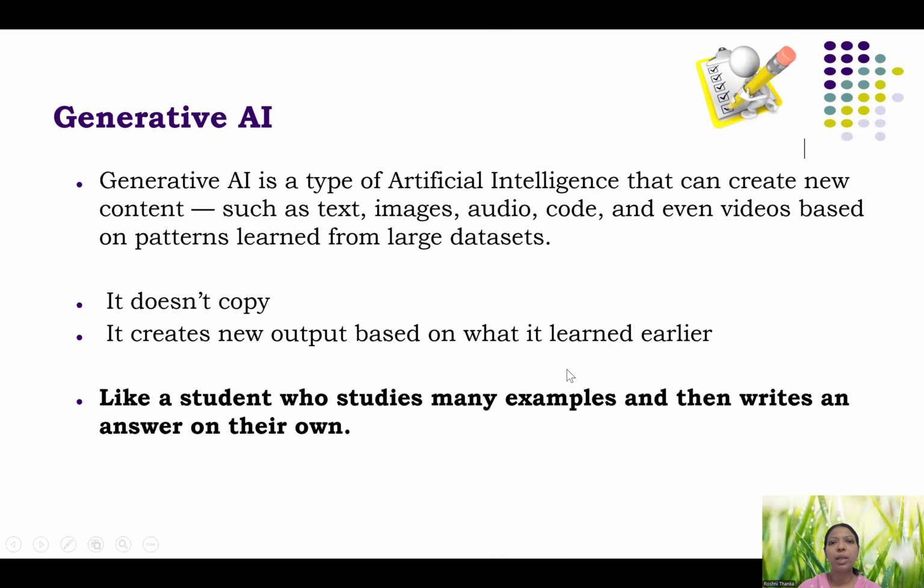So generative AI is a type of artificial intelligence that can create new content, as I told you. Here I have given the five important things: text, image, audio, video, code. And it doesn't copy the already available data, but it creates new content.